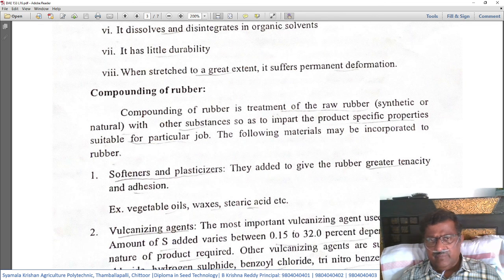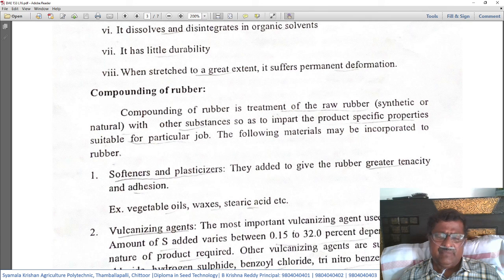What is the compounding process? Compounding of rubber means treating raw rubber, either synthetic or natural, with other substances with the purpose of imparting the specific properties that are required by the user.